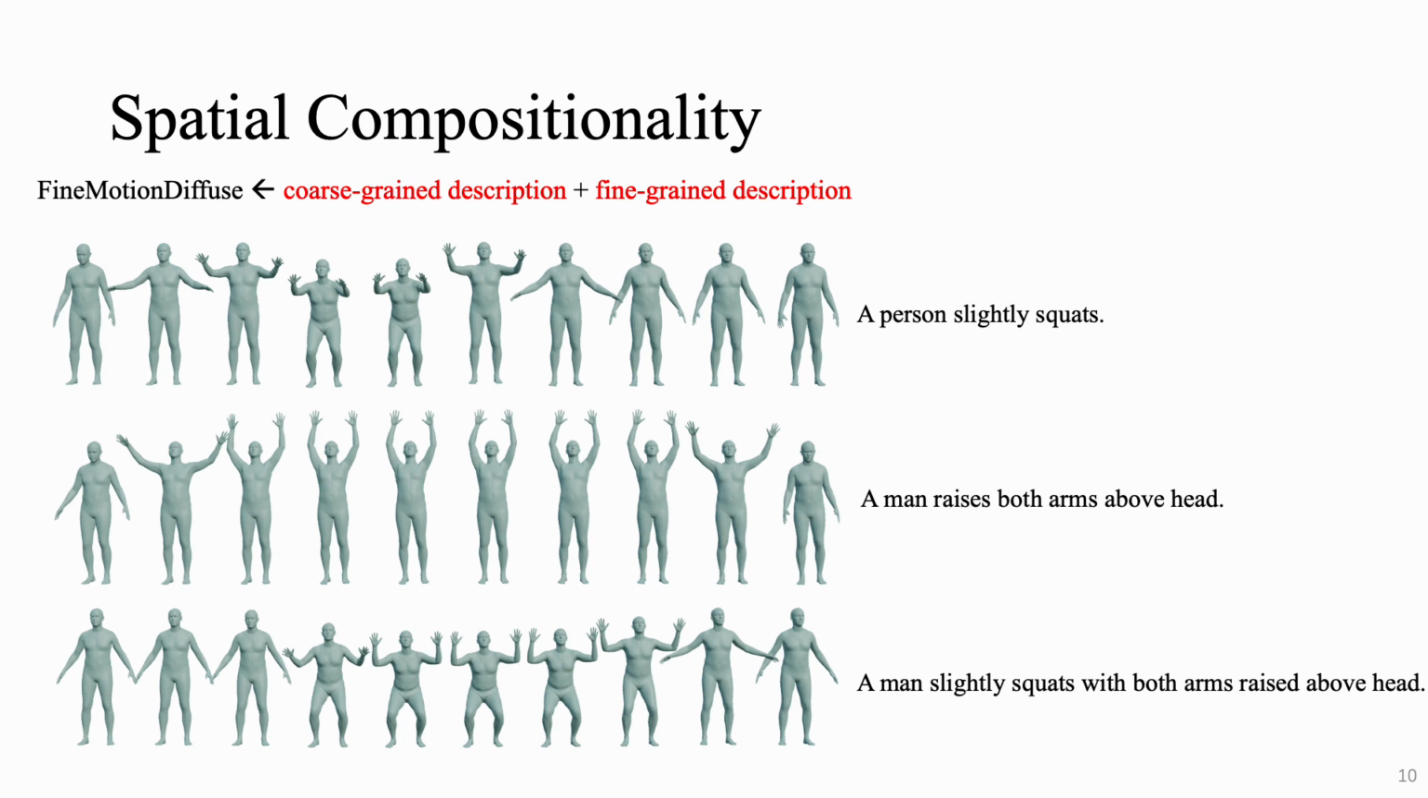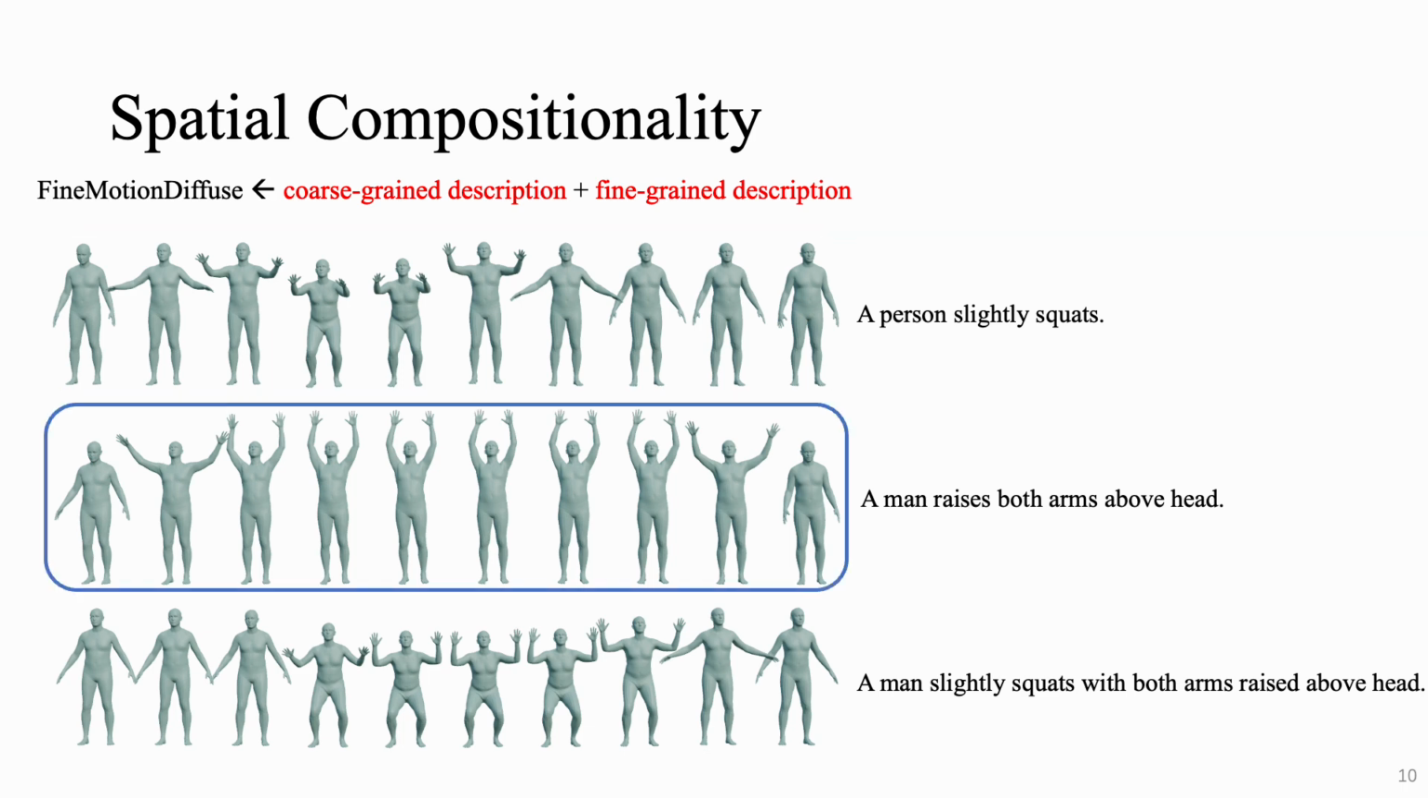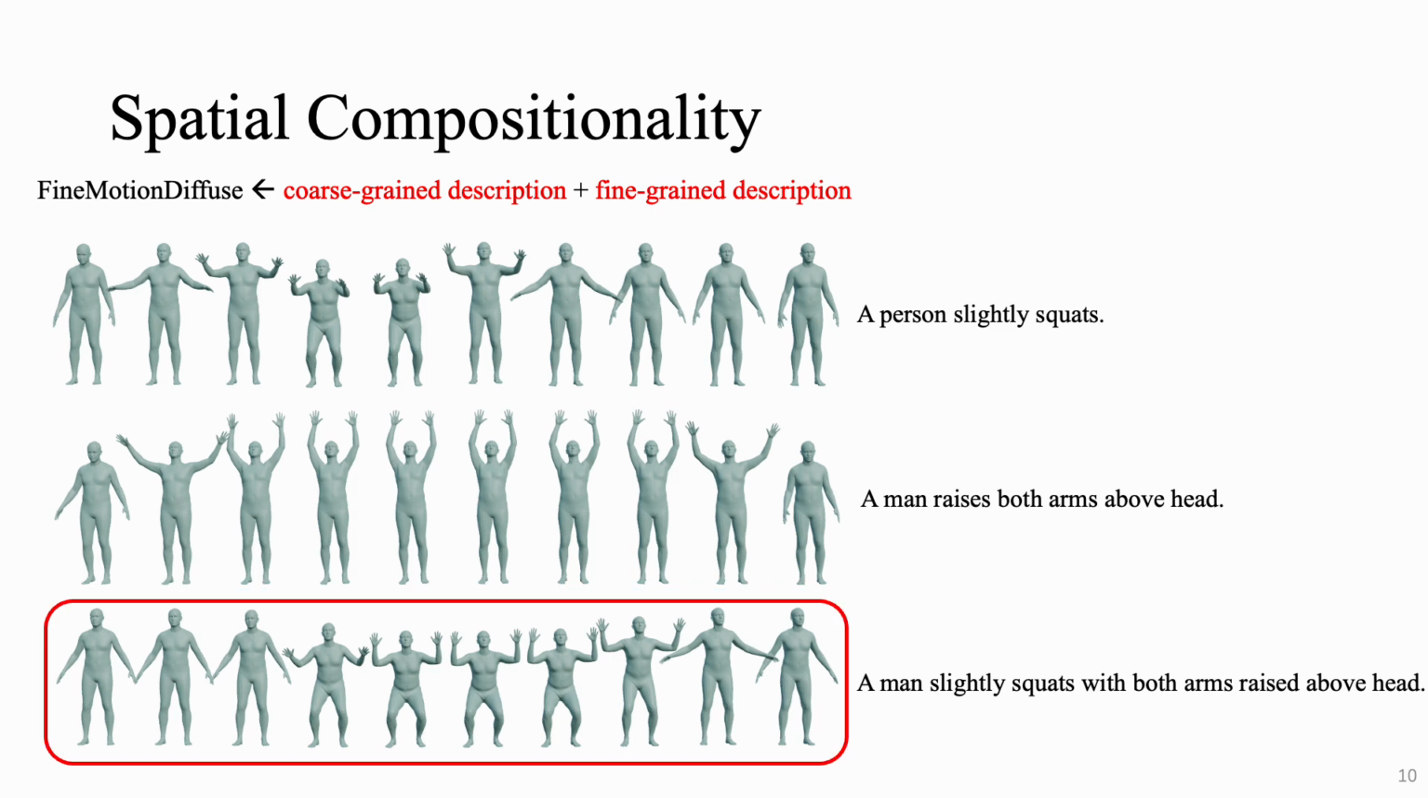For Fine Motion Diffuse, we input both coarse and fine-grained descriptions into it. Due to the space limits, we only put the coarse-grained descriptions here for demonstration. As you can see, we have two basic motions, squat and raise arms above head. Fine Motion Diffuse is able to compose the two basic motions spatially, resulting in squat while raising arms.